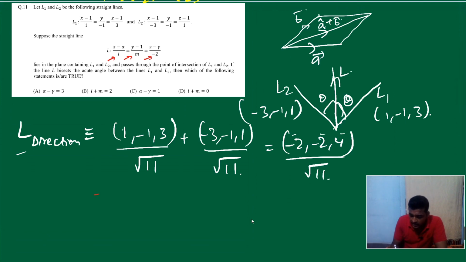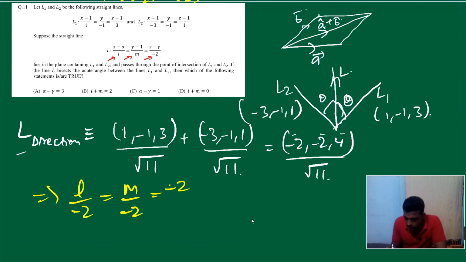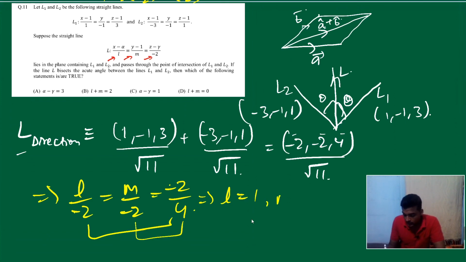Ratio must be same means we can say L upon minus 2 is equal to M upon minus 2 is equal to minus 2 upon 4. Now if you cancel it, if you solve these two, you will get L equal to 1. If you solve these two, you will get M equal to 1. So L and M, we got the value.